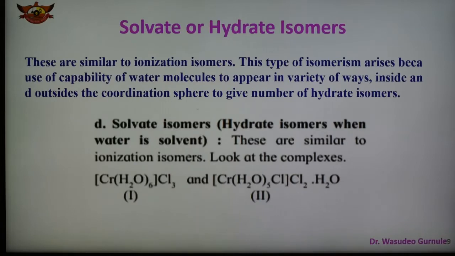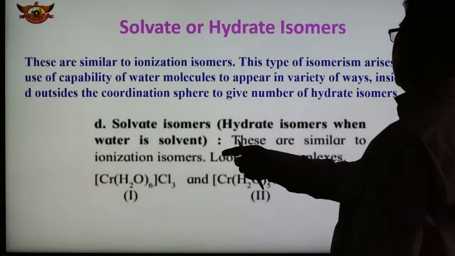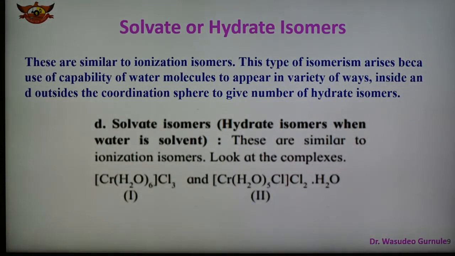And number four, solvate isomers are also known as hydrate isomers, and these isomers are similar to the ionization isomers. This arises because of the capability of water molecules to appear in a number of ways inside and outside the coordination sphere, and forms a number of hydrate isomers. One example of hydrate isomer is here in this case. Hydrate means water. Water is a solvent.